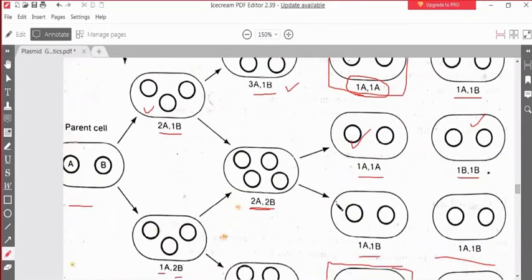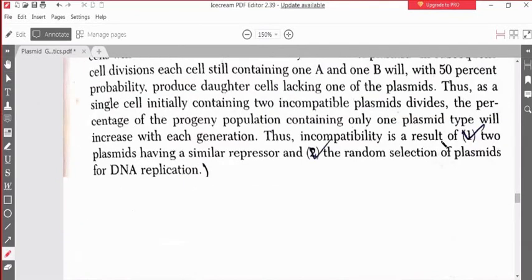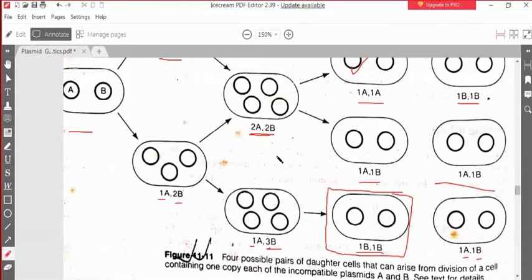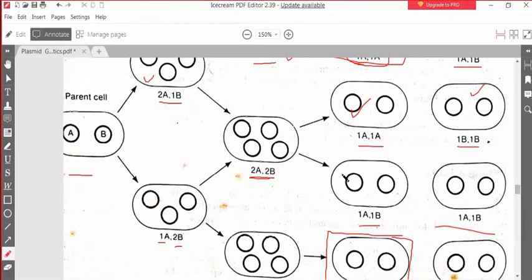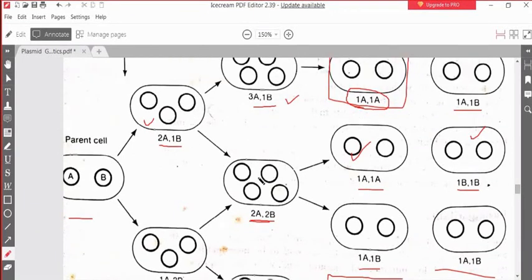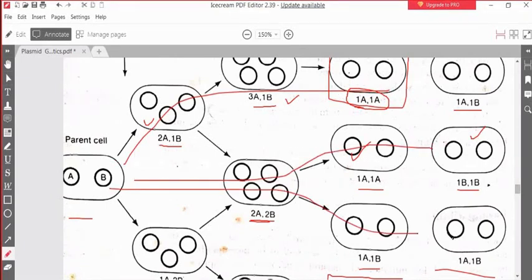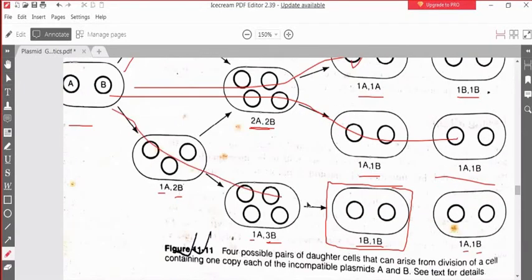So these two phenomena explain, number one, incompatibility is a result of two plasmids having a similar type of repressor, which has been explained now, and the random selection of plasmid for DNA replication, which is explained in this particular diagram. Random selection of plasmid. This may happen. This is a chance factor. You can have this pathway, you can have this pathway, you can have the normal pathway. Normal pathway means no plasmid incompatibility, and the cell can have any of these pathways, and as a result random selection of plasmid results in plasmid incompatibility.